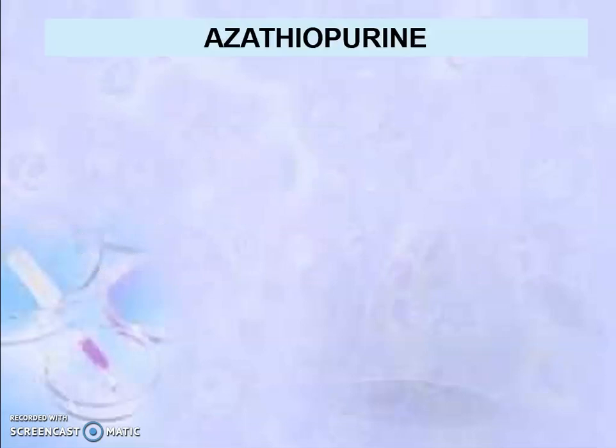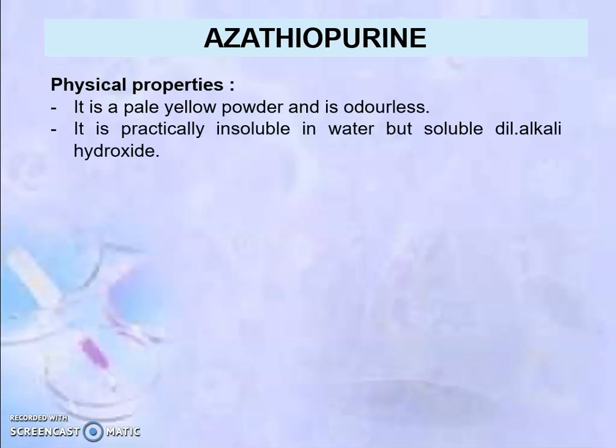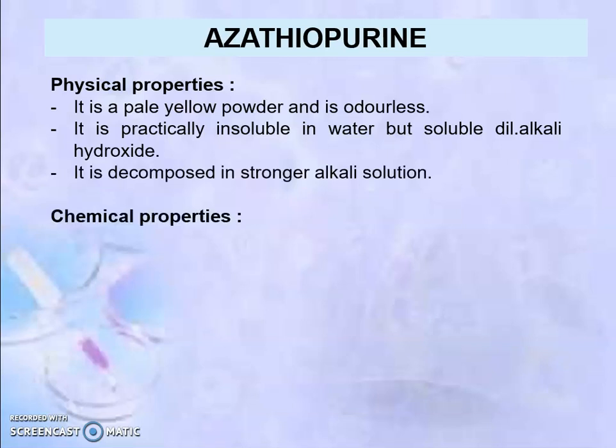Next drug is azathioprine. Physical property: it is a pale yellow powder and it is odorless. It is practically insoluble in water but soluble in dilute alkali hydroxide. It is decomposed in stronger alkali solutions.